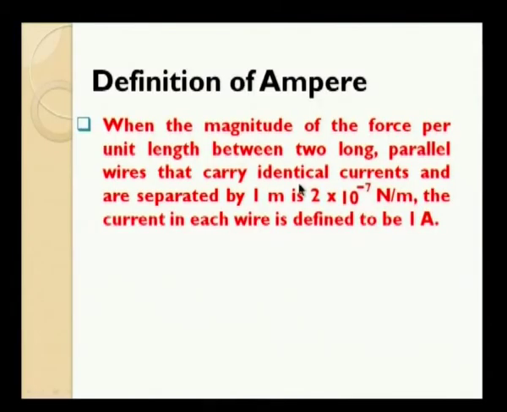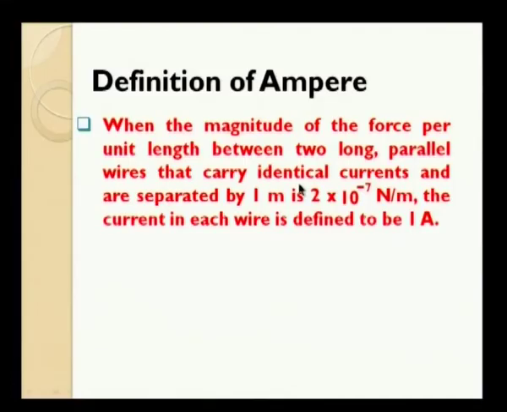So, this is the definition for ampere. And what are the other definitions we have for ampere? This is accepted by SI system of units, and the other definition is based on Faraday's law of electrolysis. It is based on the amount of material that is getting deposited in an electrolysis process. So, normally it will be silver nitrate, or sometimes you can use copper sulphate solution also.